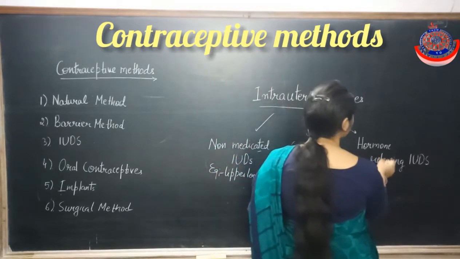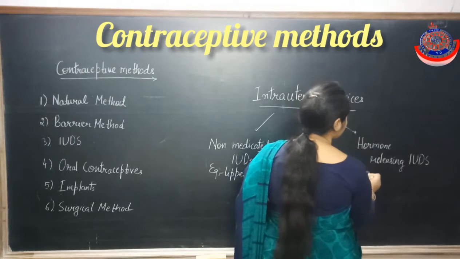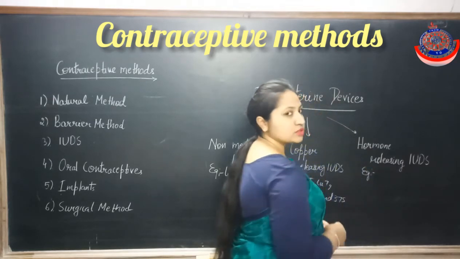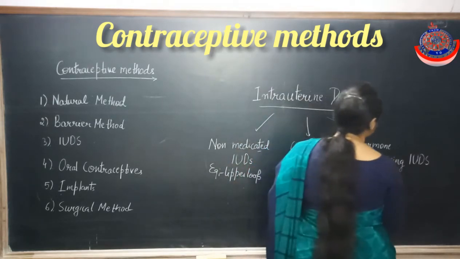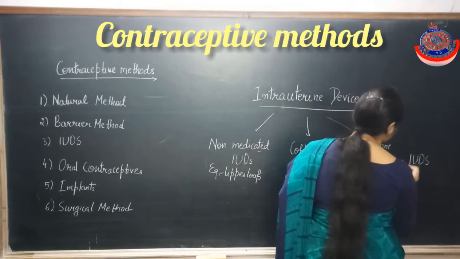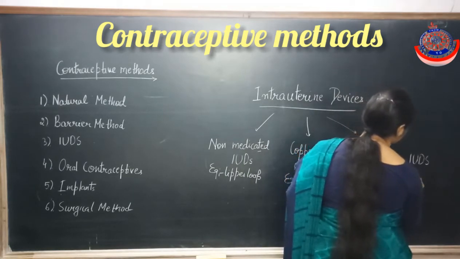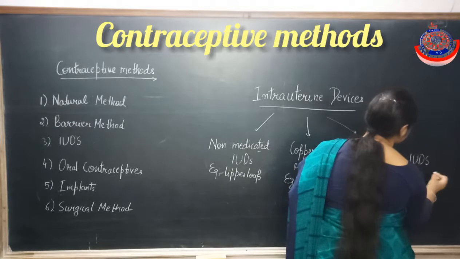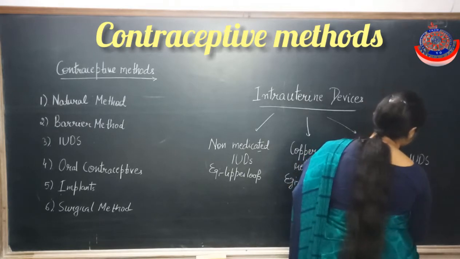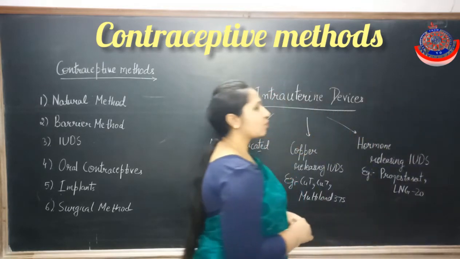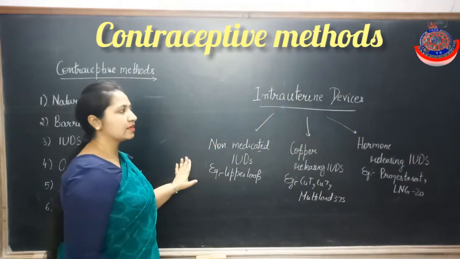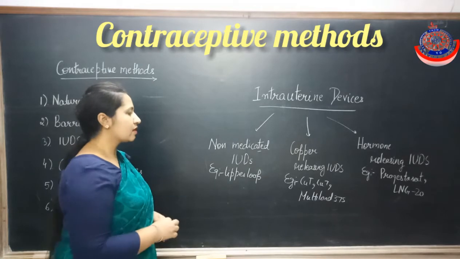Next, the hormone releasing IUDs, which release hormones, for example Progestasert or LNG-20.